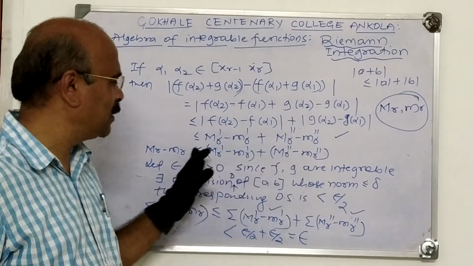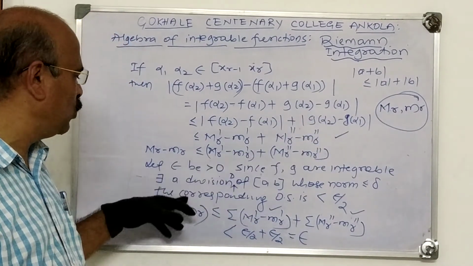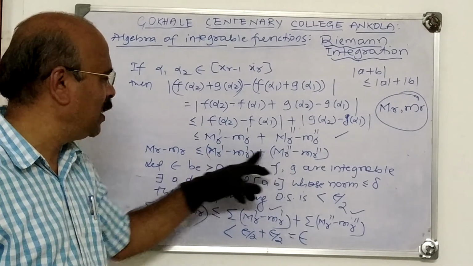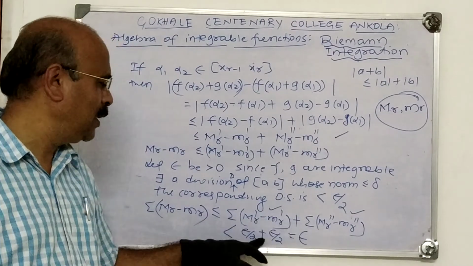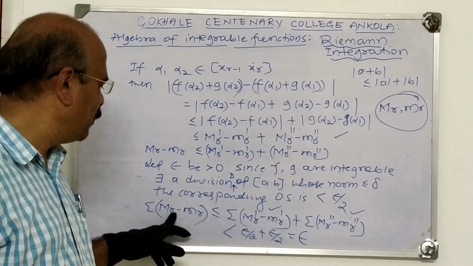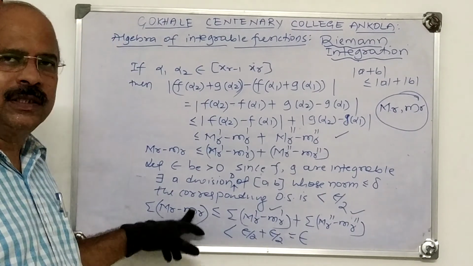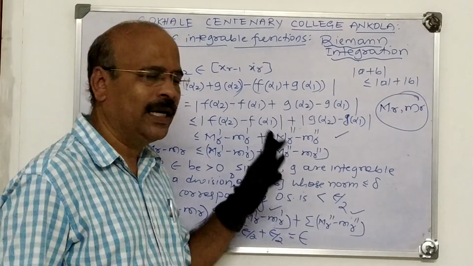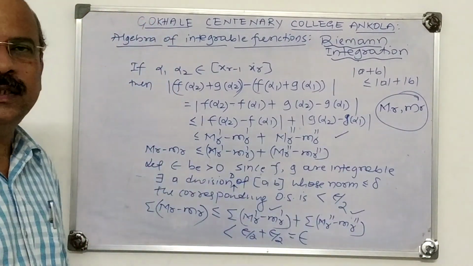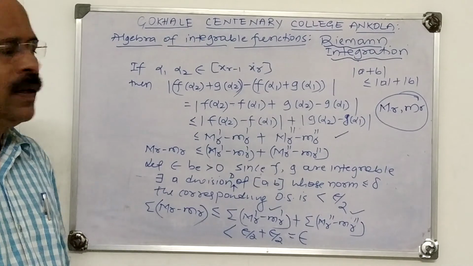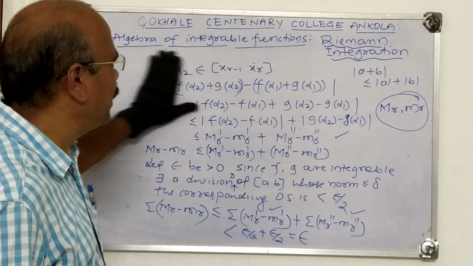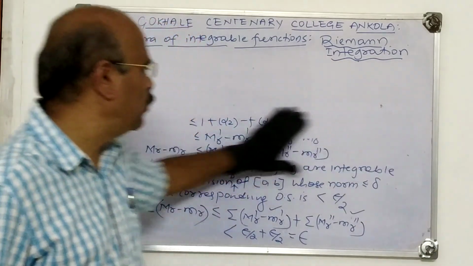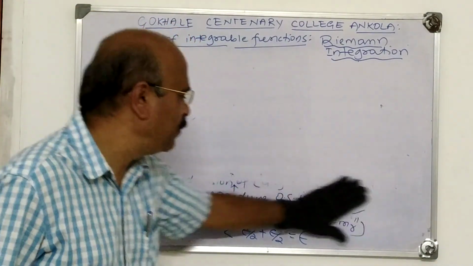Now we take sigma on both sides, that is summation on both sides. Since both f and g are integrable, the oscillatory sums are separately less than epsilon by 2. Therefore, the oscillatory sum of f plus g is also less than epsilon. Hence, f plus g is integrable. You have to practice this. The art of writing the proof, you have to practice that one.